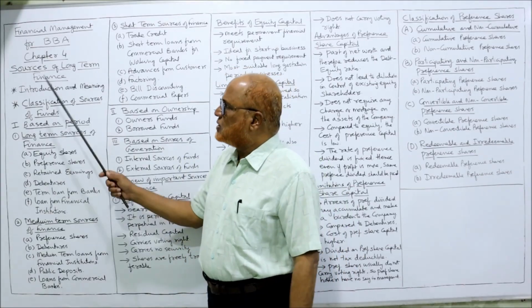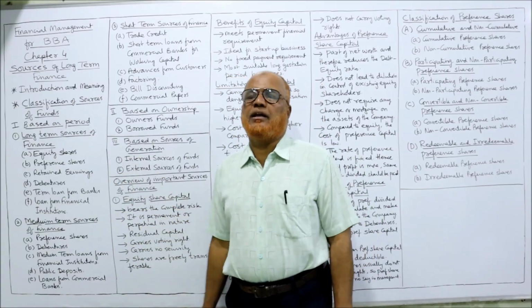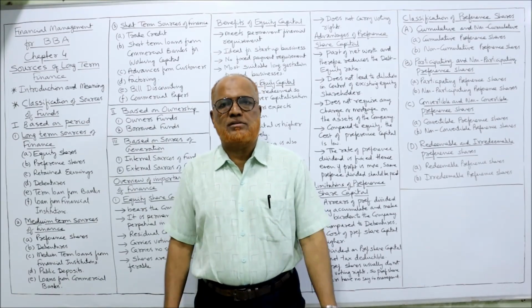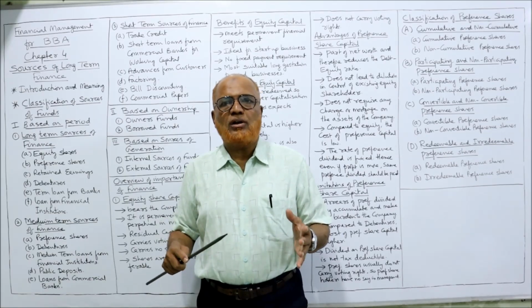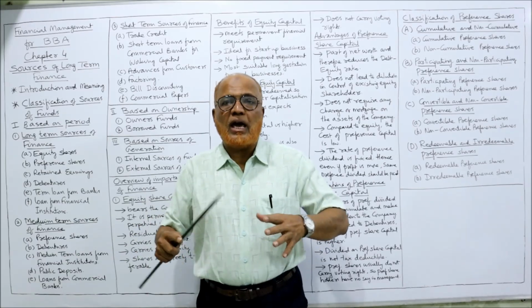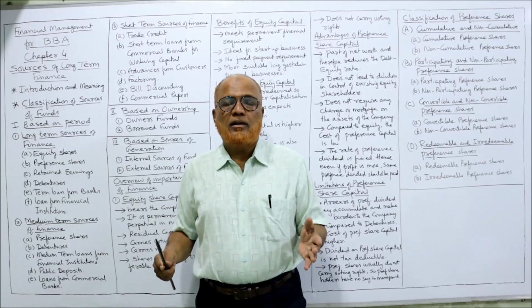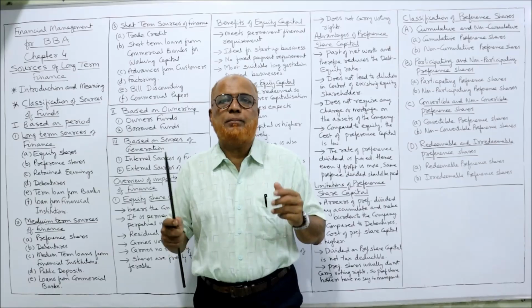Now the chapter is sources of long-term finance. First of all, introduction and meaning. First of all, finance is the lifeblood of the business. Every business needs finance for production, for distribution, and all the activities providing the service. For every activity of the business, finance is required. It is the lifeblood. So it is necessary for the business to supply the funds to all the departments.